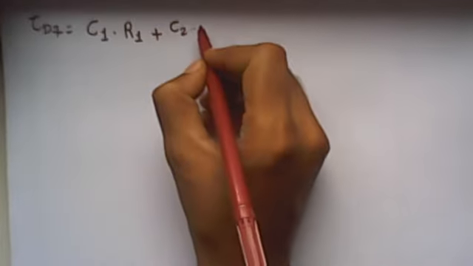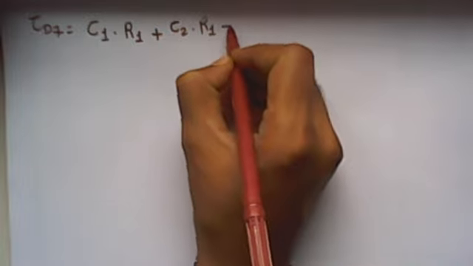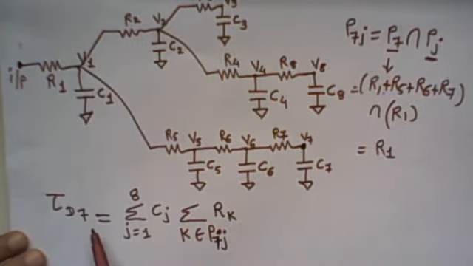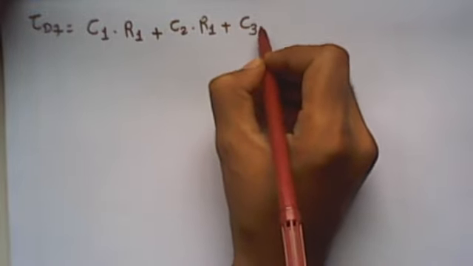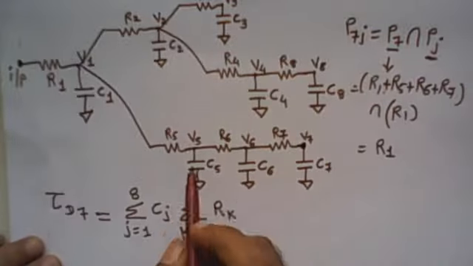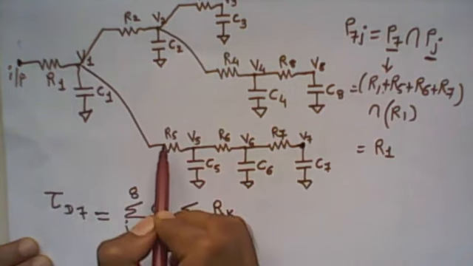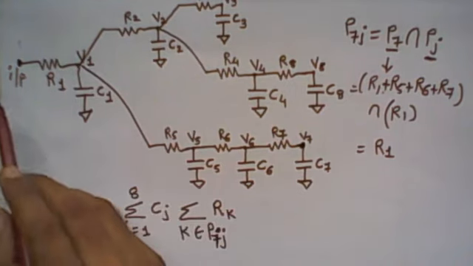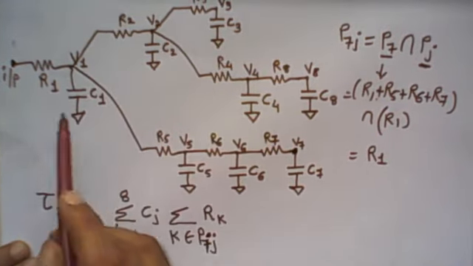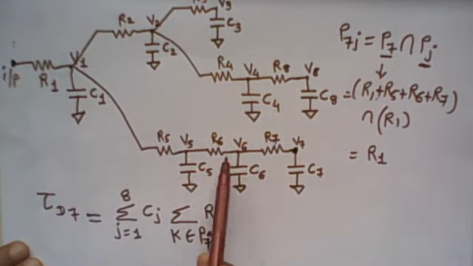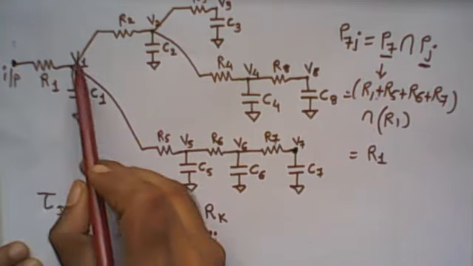So we have to multiply C2 with only the R1. Plus, let me substitute J equal to 3, right? So J is equal to 3, so it is C3. Multiply the addition of resistance, the common path between the input to node 7 and input to node 3. So this is the path for input to node 7, and this is the path for input to node 3.